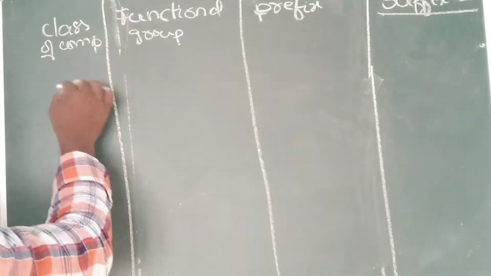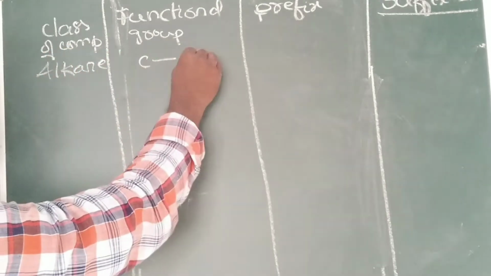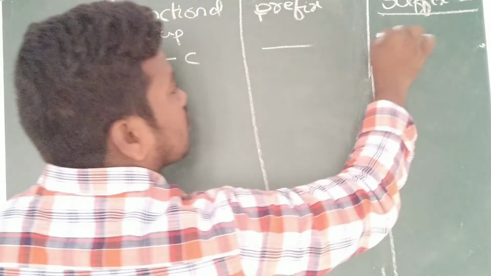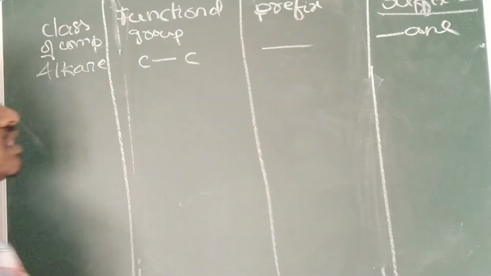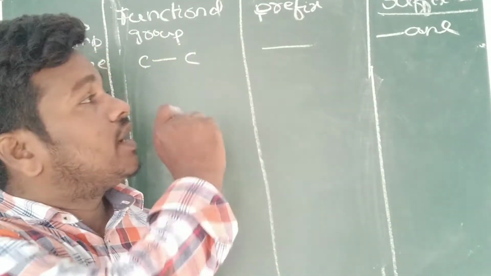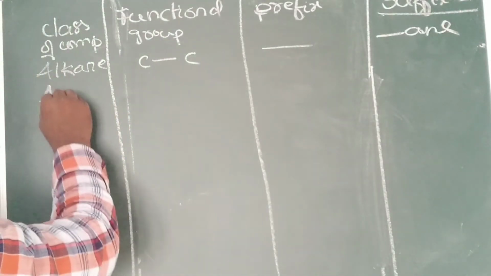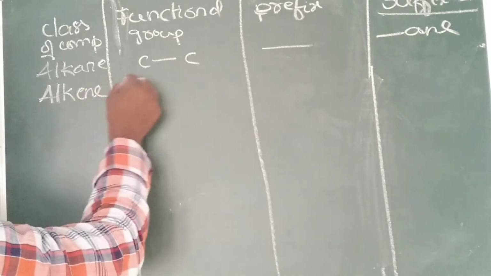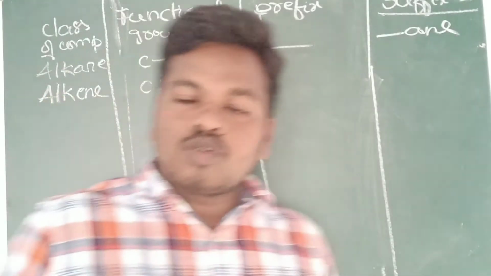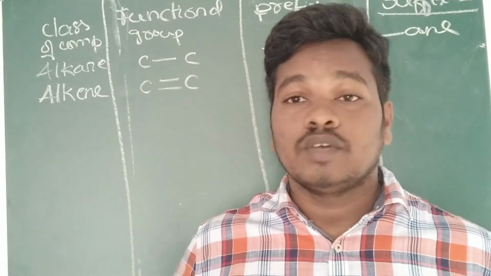For example, alkane is present. What is the symbol? Carbon-carbon single bond. Here we are not using a prefix. In the suffix we are using "an". You should not write it as alkane; we write only the last three alphabets, "ane". Next one, alkene: carbon-carbon double bond is present. Some functional groups we use as prefixes, some as suffixes. That I will also clarify.